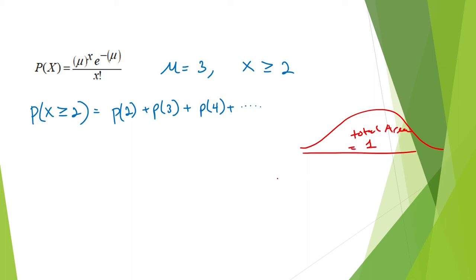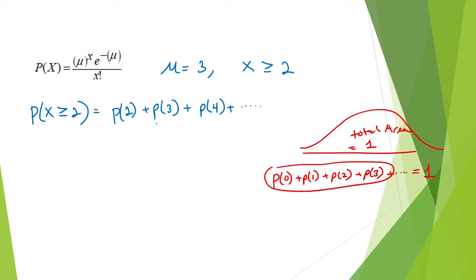But we know that if we have 0 customers showing up, plus 1, plus 2, plus 3, forever, that sum should be equal to 1. Well, that means this is way too big because we don't have P of 0 or P of 1. So I'm going to actually subtract from 1 to calculate this probability.